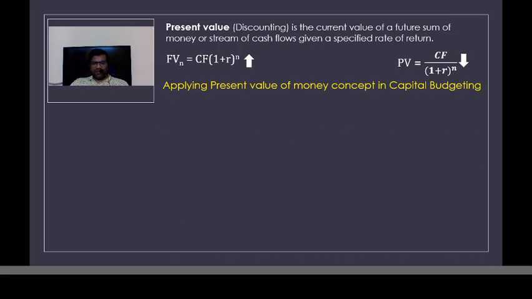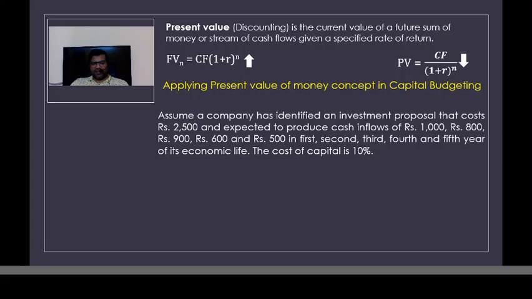So here let us work out an example for your better understanding. Assume that you have identified an investment proposal that would cost you 2,500 rupees. So this 2,500 rupees is your investment, and this investment proposal will give you a revenue of 1,800, 900, 600, and 500 in the next 5 years, assuming that the investment proposal life is only, let us say, 5 years as per this example.